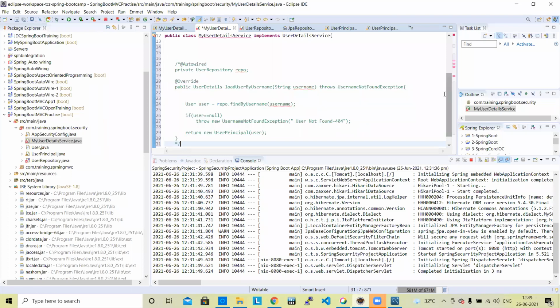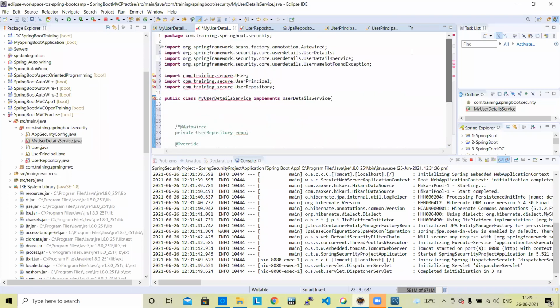In user details service, we will use the repository class. If you remember, last day in the CRUD application, we used the repository class. So for that, we are going to implement the user repository first. User repository is equivalent to the DAO layer, which directly interacts with the database.